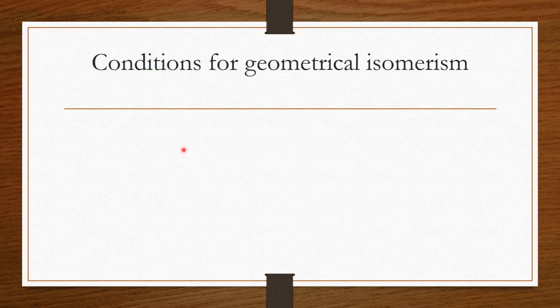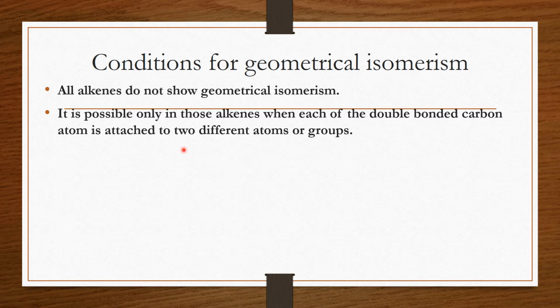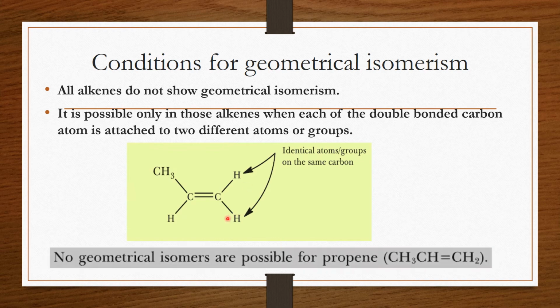Now what are the conditions for geometrical isomerism? All the alkenes do not show geometrical isomerism. The condition for the presence of geometrical isomerism is that it is possible only in those alkenes when each of the double bonded carbon atoms is attached to two different atoms or groups, as in this case you can see here